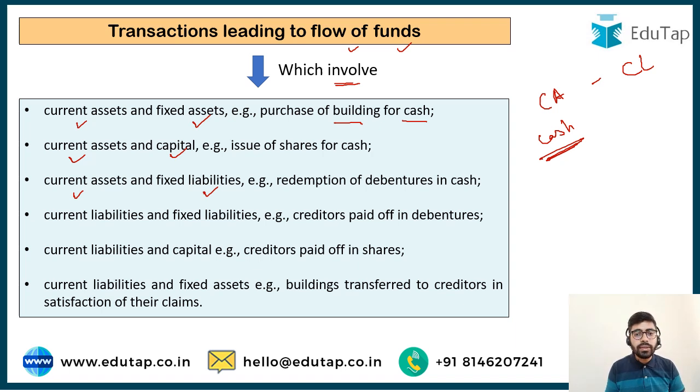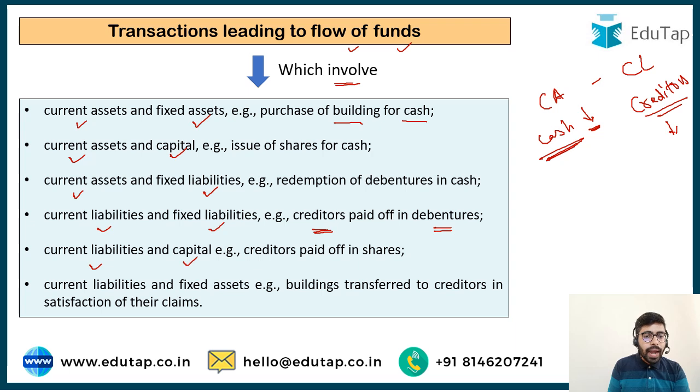So this transaction is again going to affect your current asset, your cash is going to decrease and accordingly there is going to be flow of funds. Similarly, current liabilities and fixed liabilities. Suppose there were some creditors which were outstanding, you had to pay money to them and in return you issued them shares or you issued them debentures. So your creditors are decreasing. Creditors is a current liability. Your current liability is decreasing and accordingly your working capital is going to change. The fund is going to change and there is going to be flow of funds in this transaction.